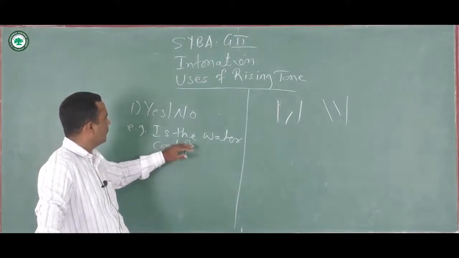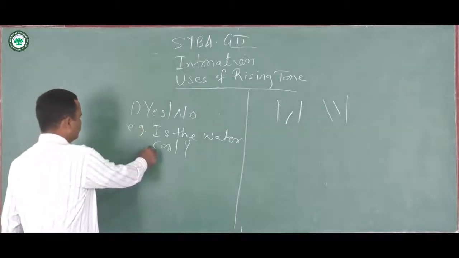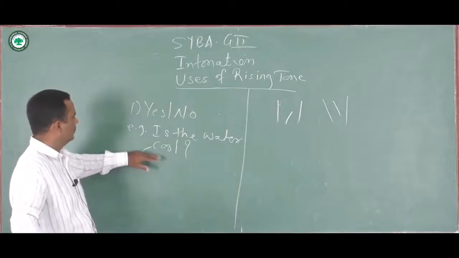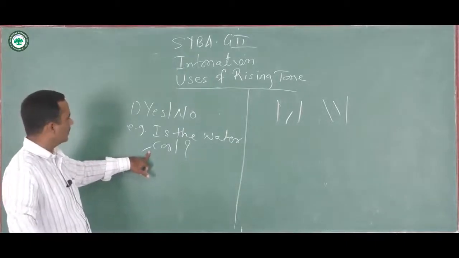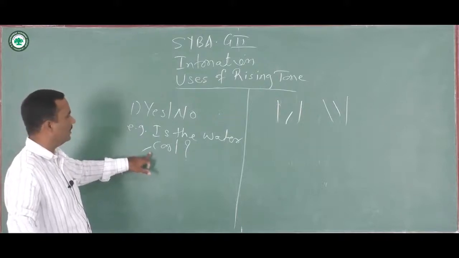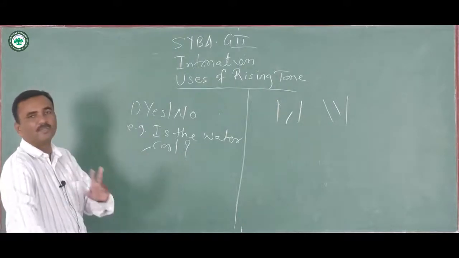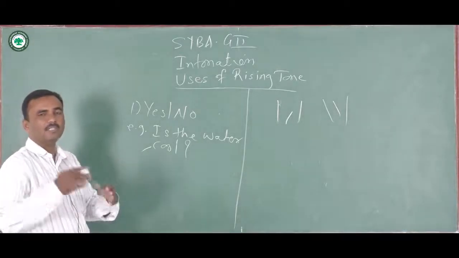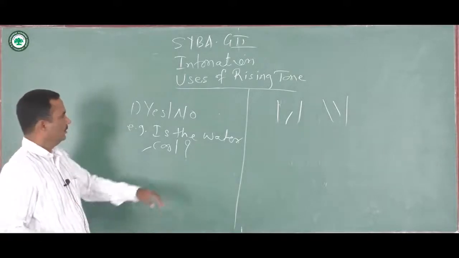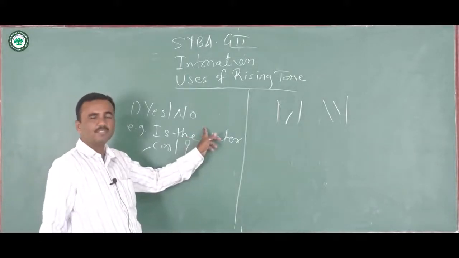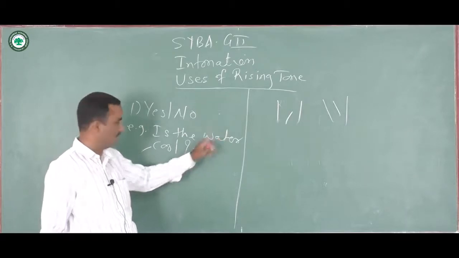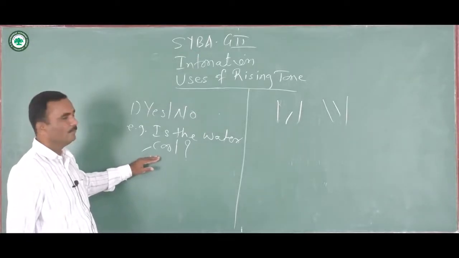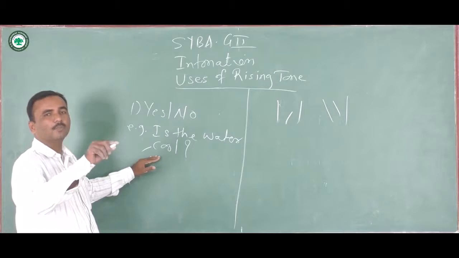You can see here, is the water cool? Cool is the stressed syllable. The change in the pitch begins here at cool. So it will take a rising tone and it will be indicated by this mark. You can see the difference between the mark indicated for rising tone and for falling tone. In falling tone, the mark is placed before the stressed syllable, but the position is different. Here it is given below the stressed syllable. On the contrary, in the falling tone, it is given above the stressed syllable.